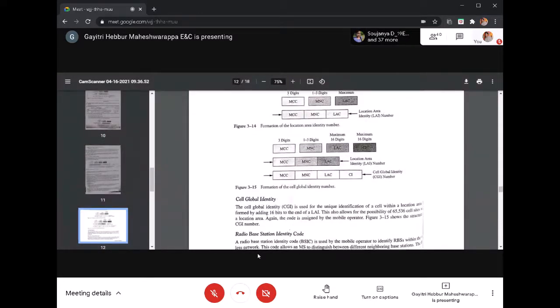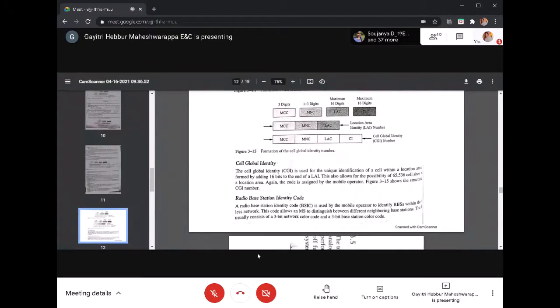Next is the cell global identity. As I told you, the cell global identity refers to the radio base station, or identification of a cell within the location area. Within the location area means within the base station control coverage area. It is formed by 16 bits added to the end of an LAI. That means cell global identity, CGI, is equal to LAI plus CI, cell identity.